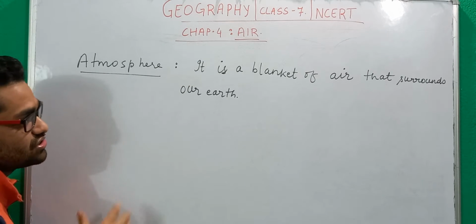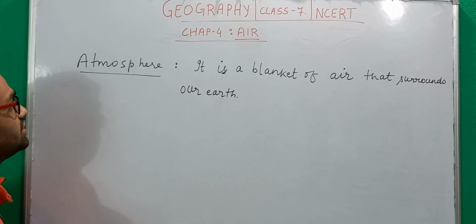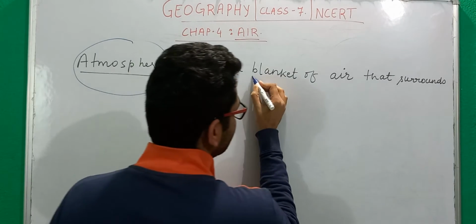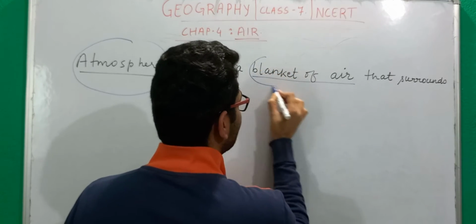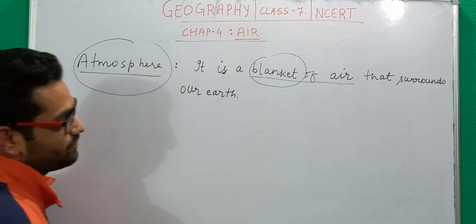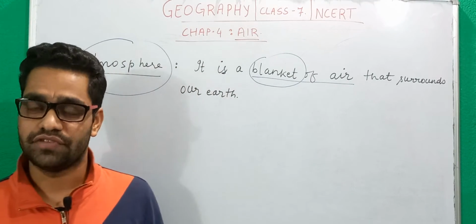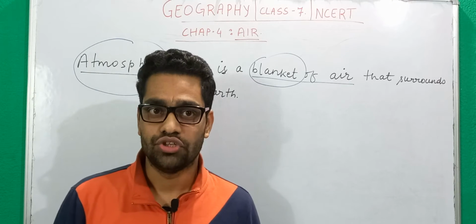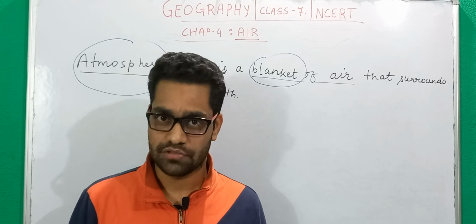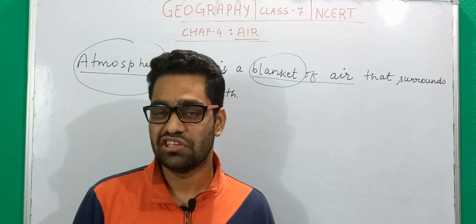Now let's understand this definition. This definition tells you a lot of things which you need to understand. I have written the definition as this is the blanket of air. Now what do you mean by blanket? In winter season, when we have a blanket on our body, what do you feel? Whenever you feel cold, you put a blanket on your body and your body gets warmer. In this way you prevent yourself from the chilling winter, right?